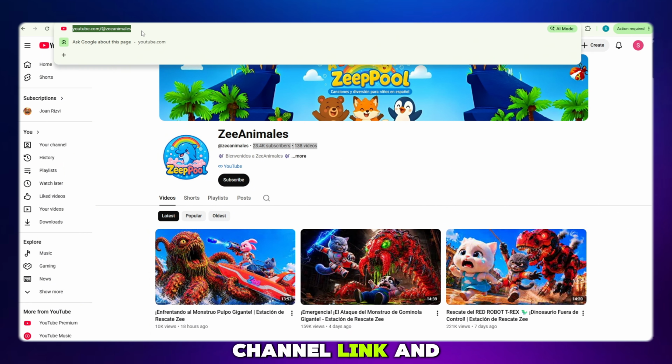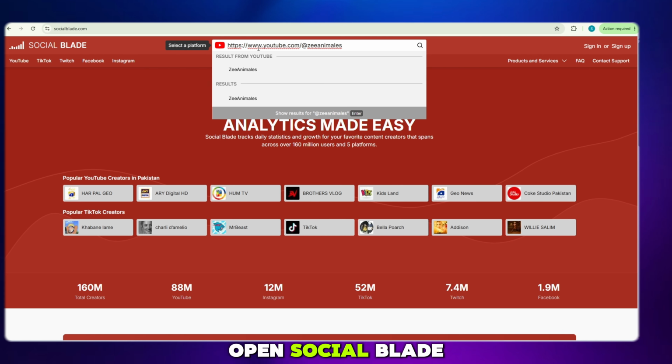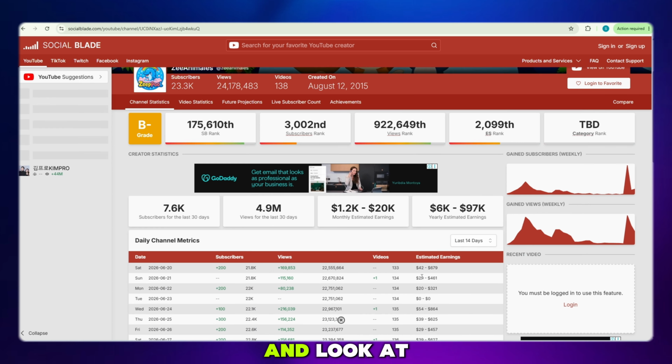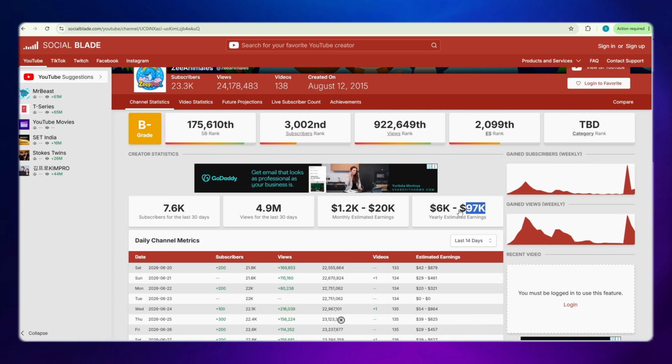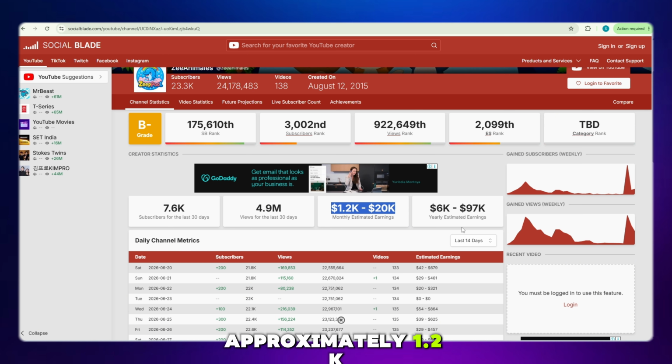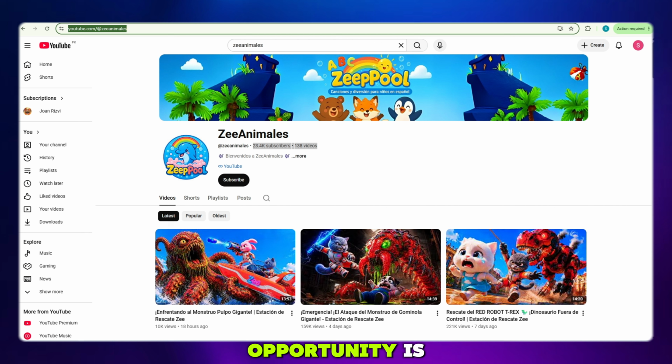Simply copy the channel link and open Social Blade. After opening Social Blade, paste the channel link into the search bar. And look at these results, viewers. This channel is 100% monetized. According to Social Blade, its estimated monthly earnings range from 6K to 97K, and the yearly estimate goes from approximately 1.2K to 20K. That shows just how massive the opportunity is.